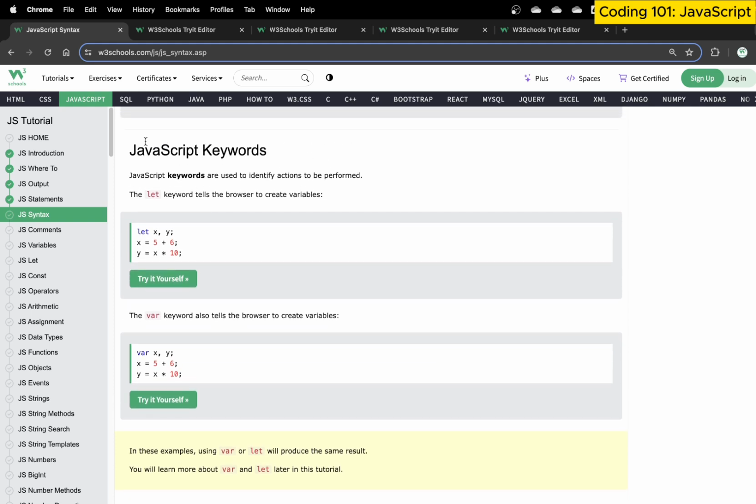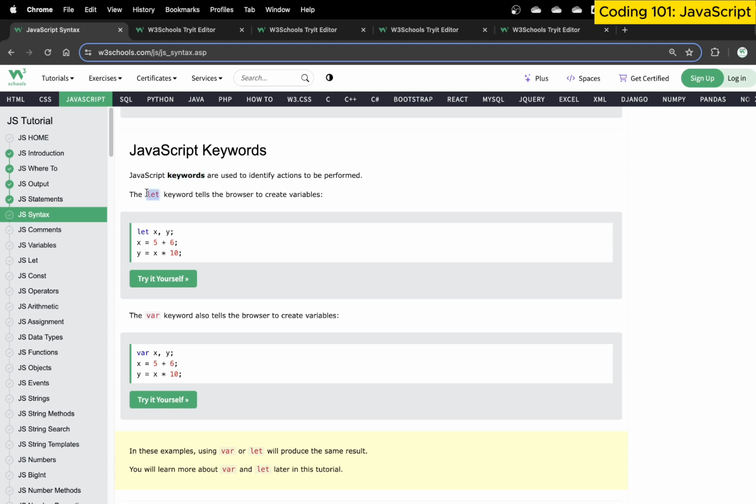Following this, next we have something called JavaScript keywords. What do we mean by keywords? JavaScript keywords are used to identify actions to be performed. These are specific words used within JavaScript that have a certain meaning and purpose, and they are reserved words. JavaScript has defined them and said you cannot use them for your own purposes.